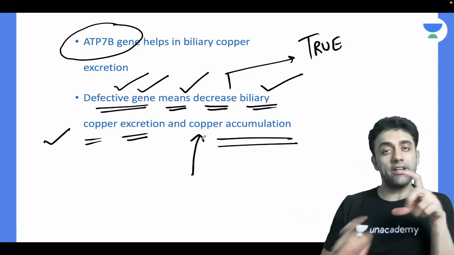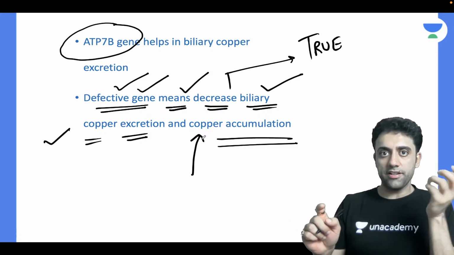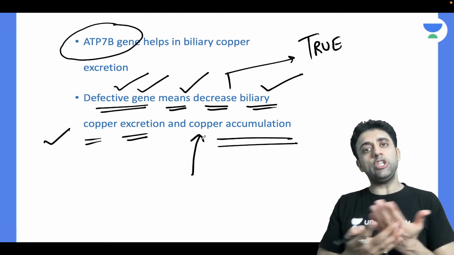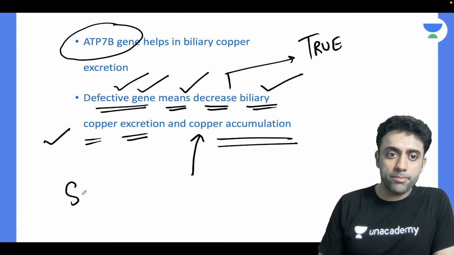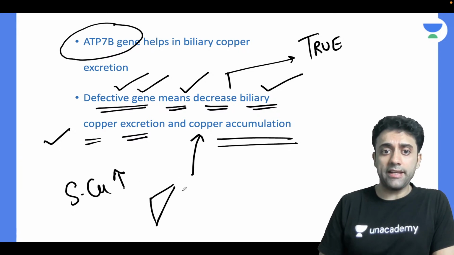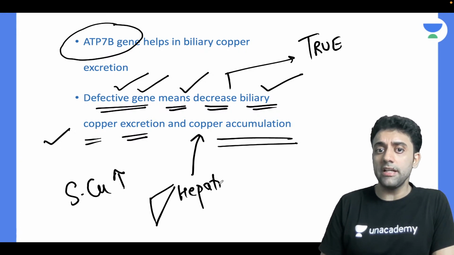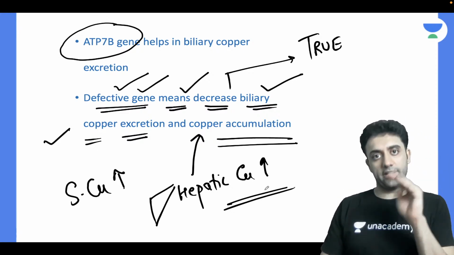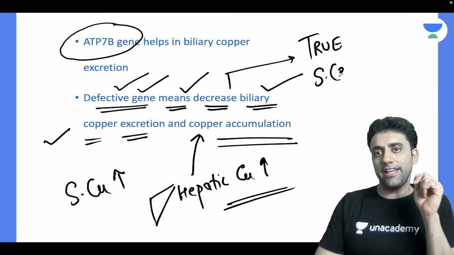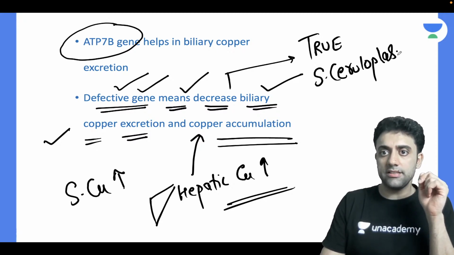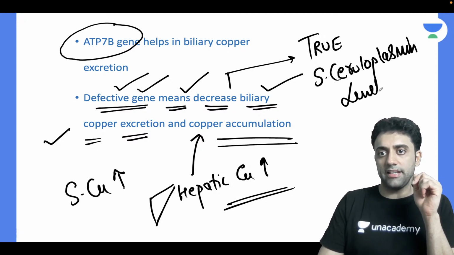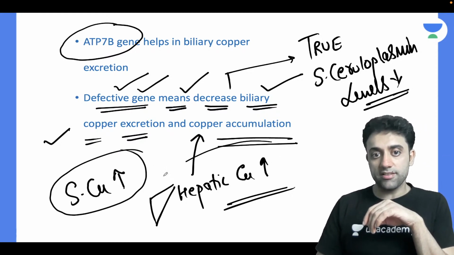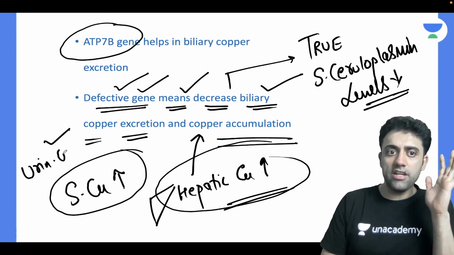ATP7B gene helps in copper excretion. So when the gene is mutated or defective, copper is not able to get excreted and accumulates everywhere. So serum copper increases, hepatic copper content increases. Everything increases, but only one thing decreases: serum ceruloplasmin level. Hepatic copper, serum copper, urinary copper, every copper increases.